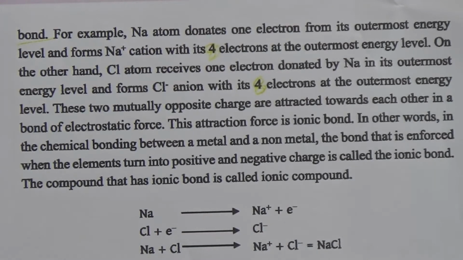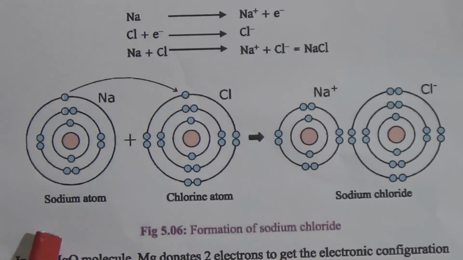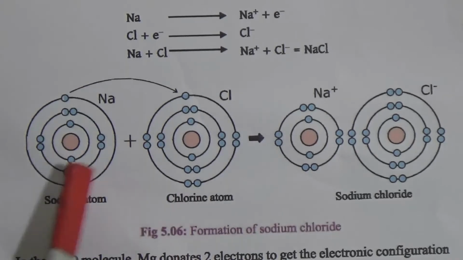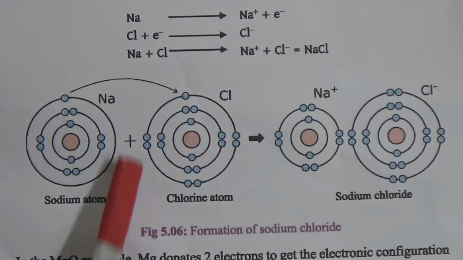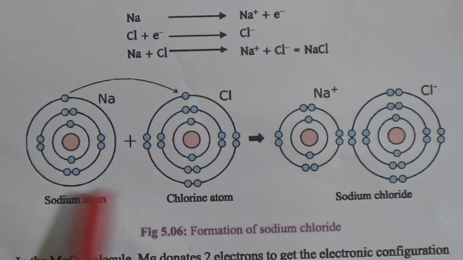Look, always the metal gives up the electron and the non-metal takes that electron, and there they form oppositely charged ions. The metal makes a cation and the non-metal makes an anion, and between these oppositely charged ions an attractive force is created, and because of this attractive force they make a compound, that is, they make a bond.